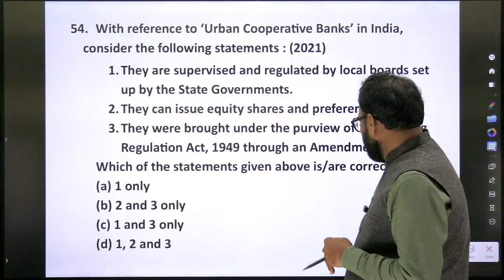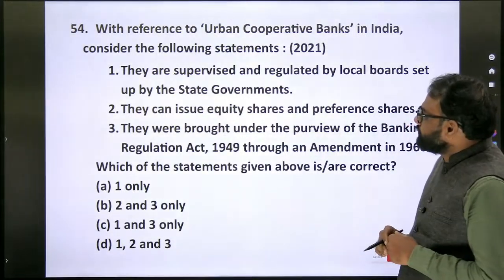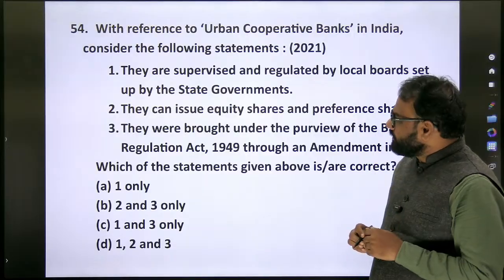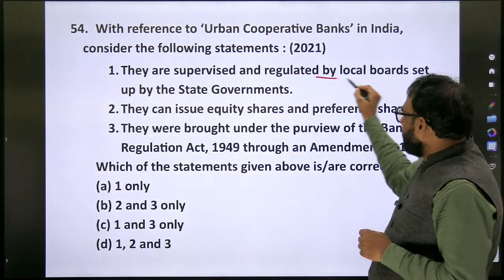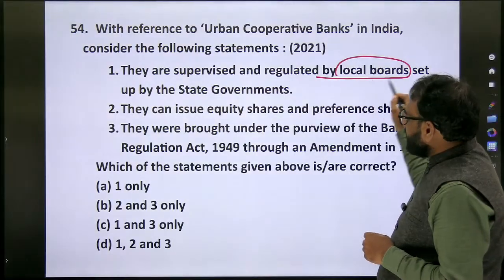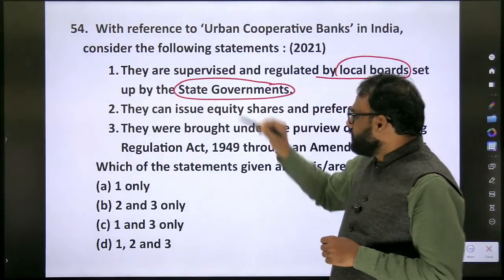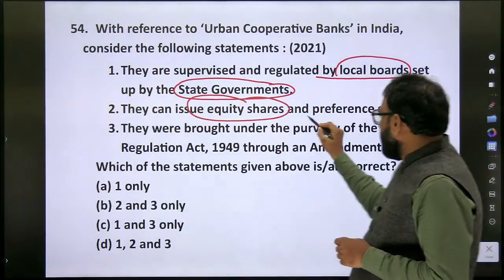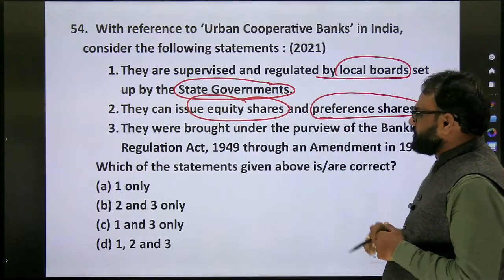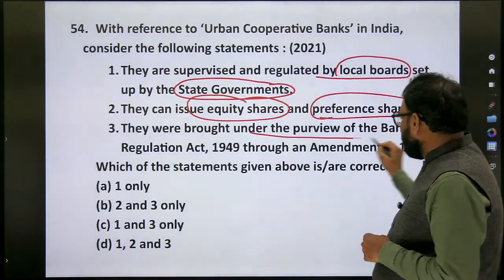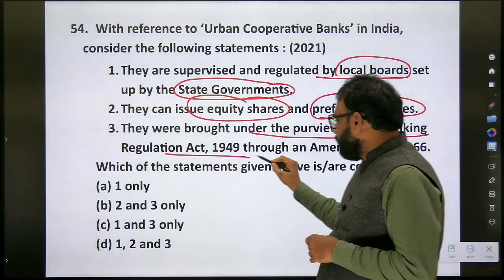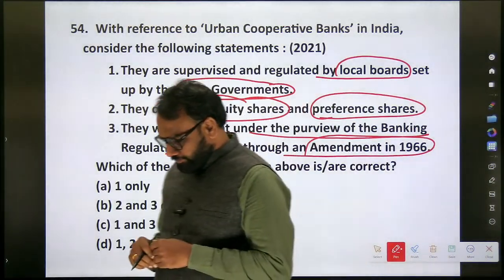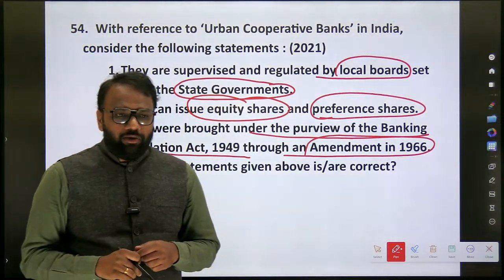Okay. So next, with reference to urban cooperative banks in India, consider the following statements. They are supervised and regulated by the local boards set up by the state governments. They can issue equity shares and preference shares. They are brought under the purview of the Banking Regulation Act 1949 through an amendment in 1966. So this is an important question.